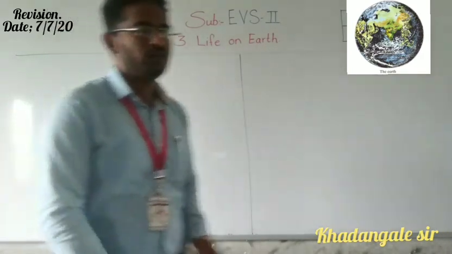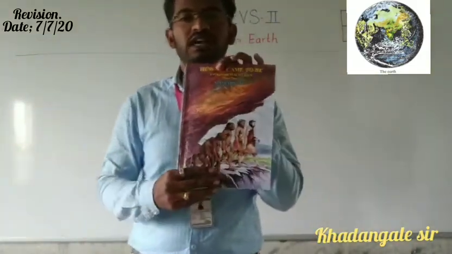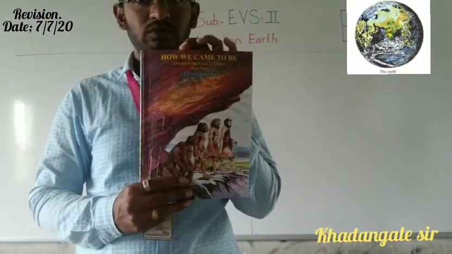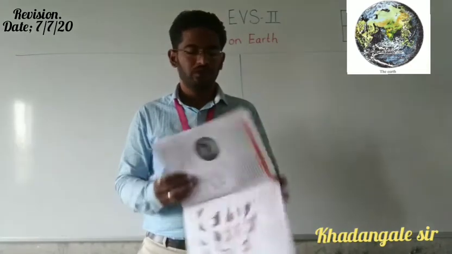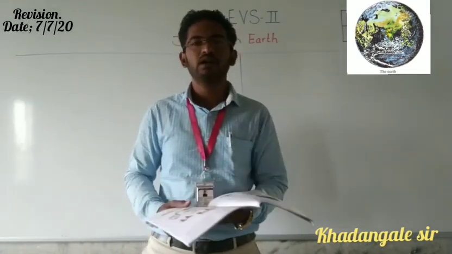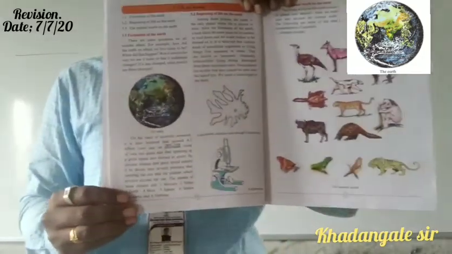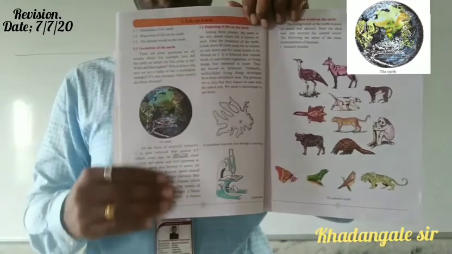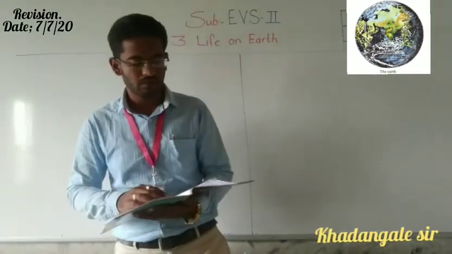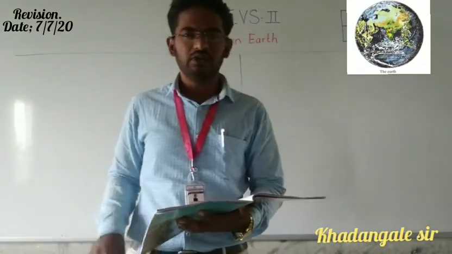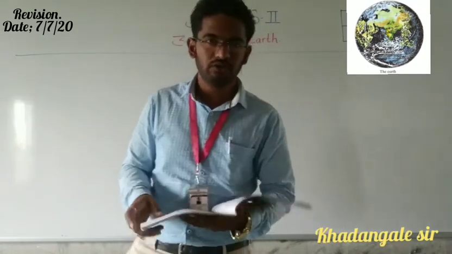Okay, so for this purpose we need a textbook. This one is your standard 5th EVS second textbook. I hope all of you have purchased these books now. Open your textbook, page number 12. On this page you will get this chapter that we are going to learn today. In this chapter, only 3 points are given. This chapter we are going to learn on a primary basis.